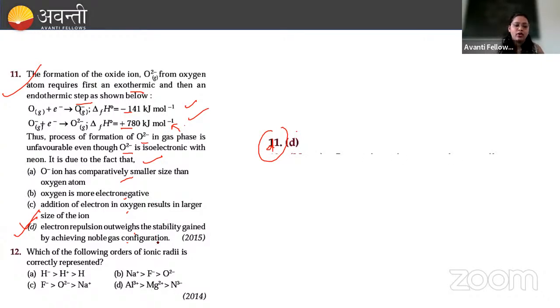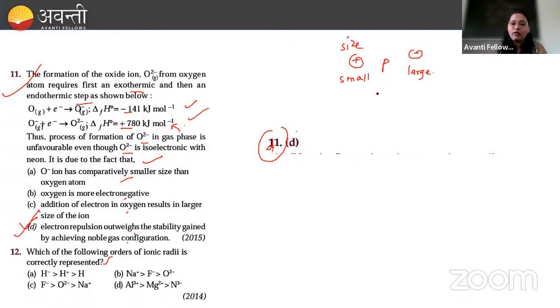Next, which of the following order of ionic radius is correctly represented? So when we talk about ionic radius, now all these are what? Cations and certain are anions. So when we talk about cations, cations lose electrons and are smaller in size than their parent atom. If a positive ion is formed from the parent atom, its size will be smaller than the parent. And for an anion, the size will be larger as compared to its parent atom, because one electron is added and the size is larger than the parent atom.